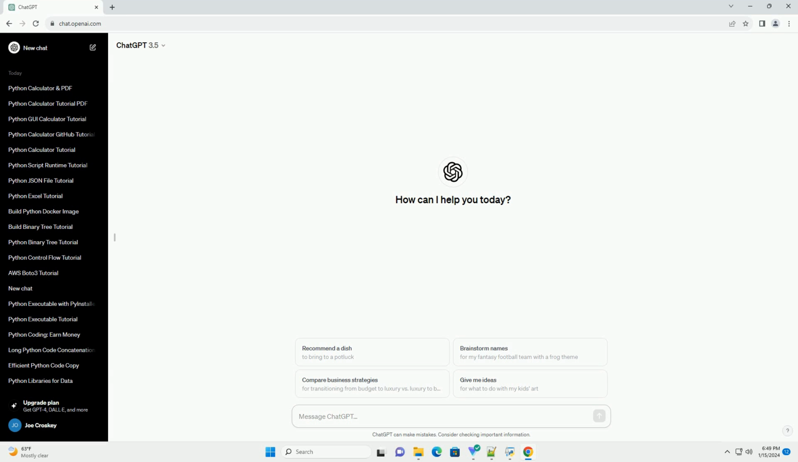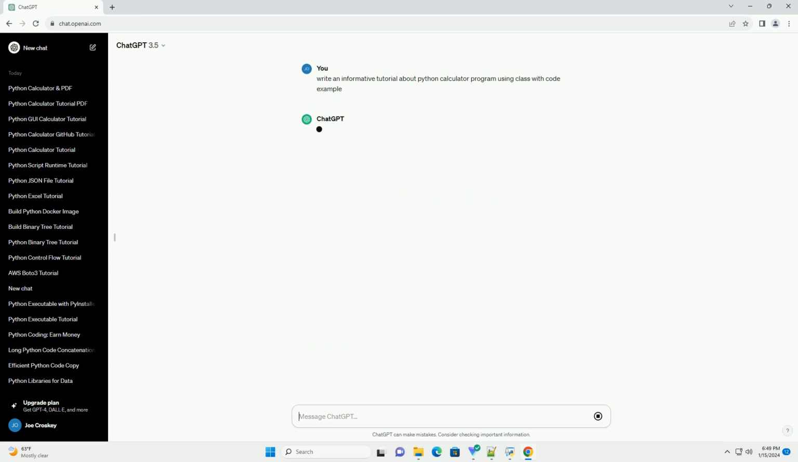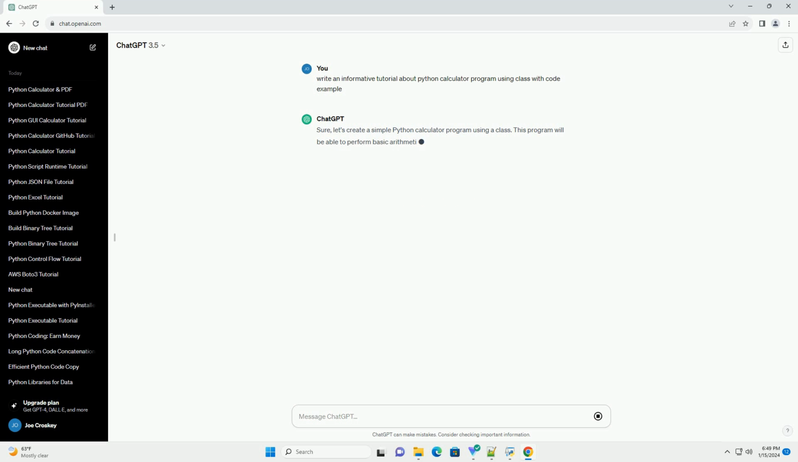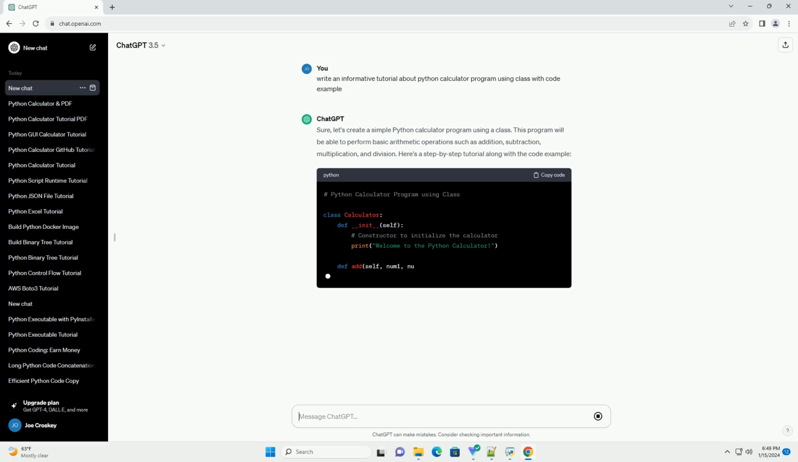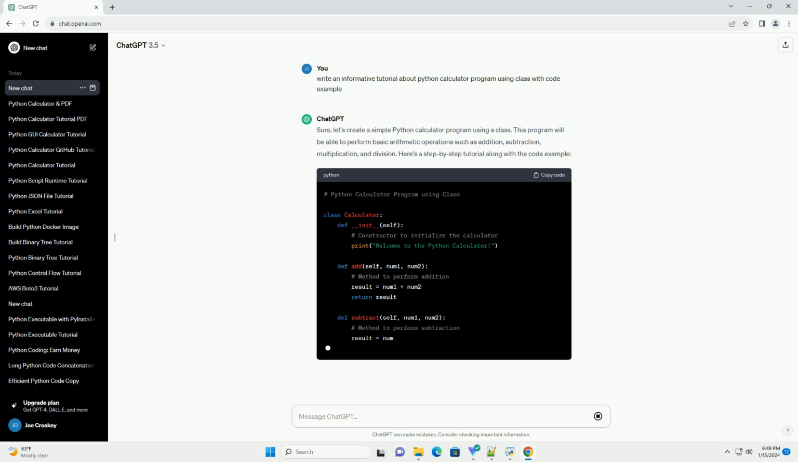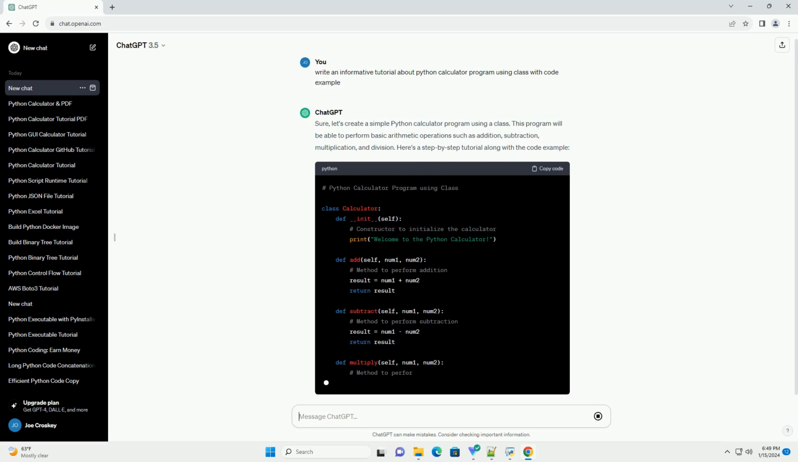Sure, let's create a simple Python calculator program using a class. This program will be able to perform basic arithmetic operations such as addition, subtraction, multiplication, and division. Here's a step-by-step tutorial along with the code example.